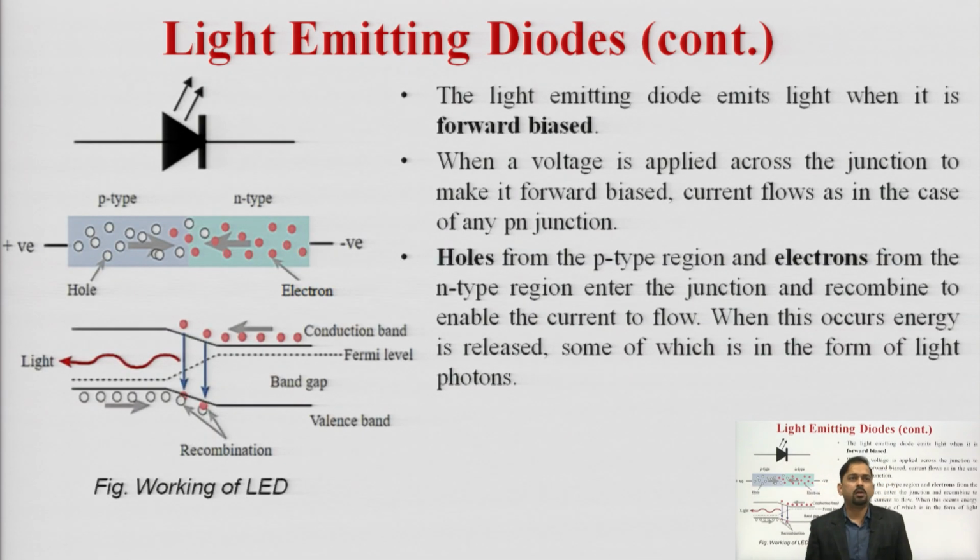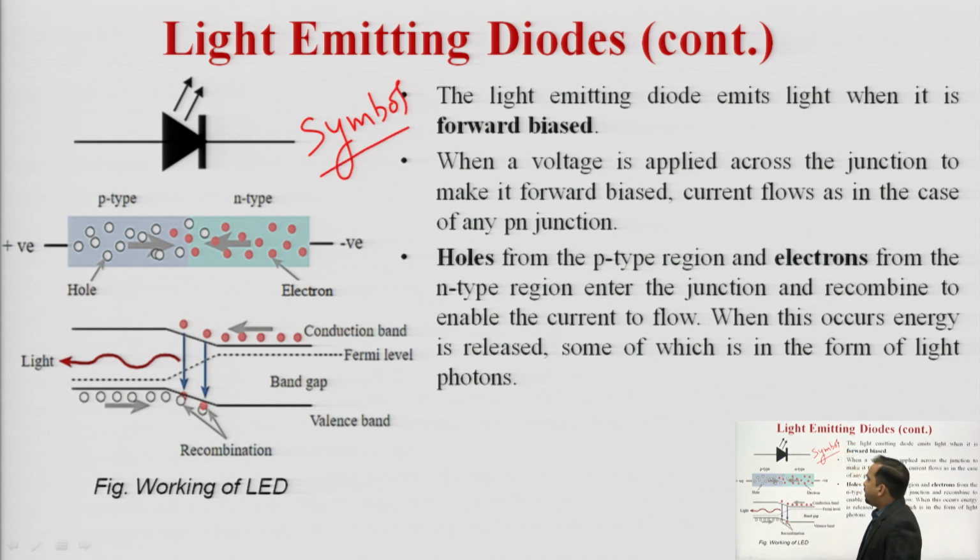Now, we will see how the light is emitted, how the recombination process takes place. This is the symbol for LED. Here we can clearly see that we have the p type semiconductor and the n type semiconductor, and they are joined.